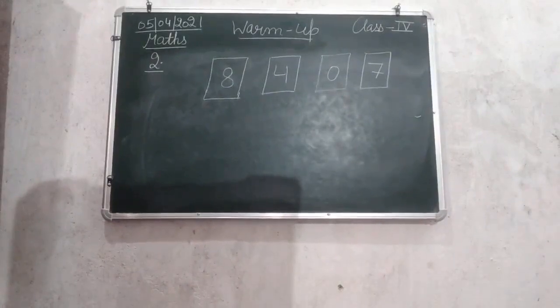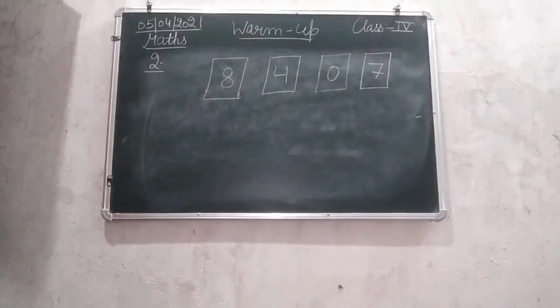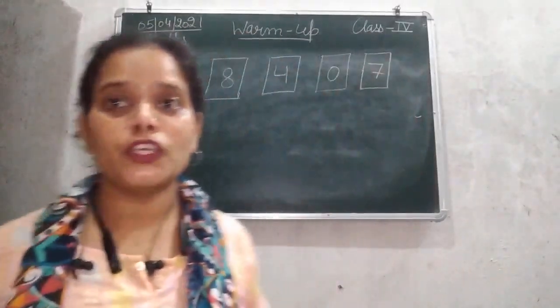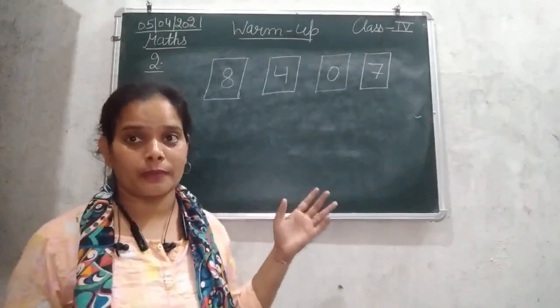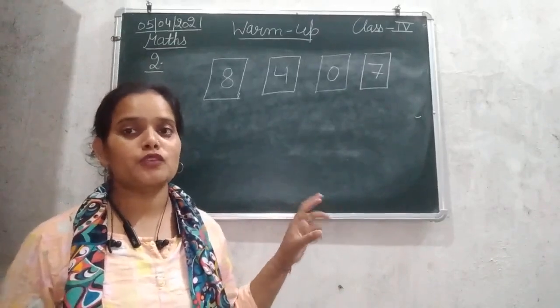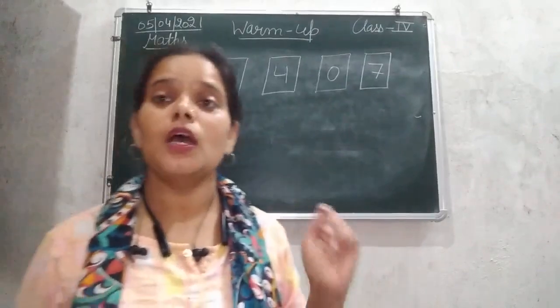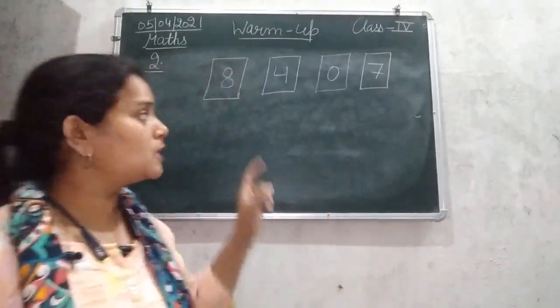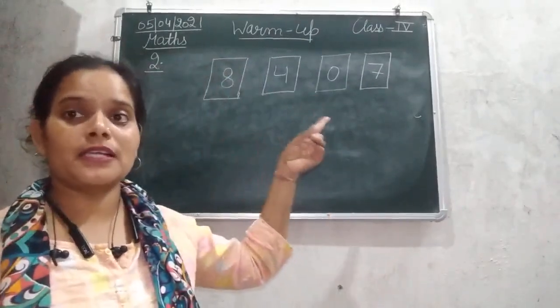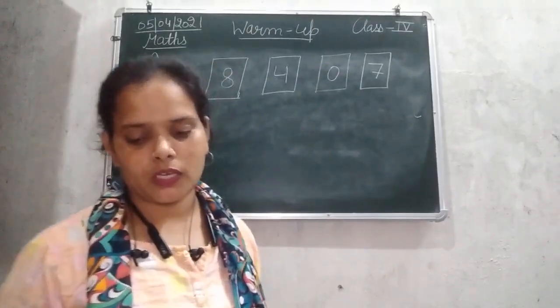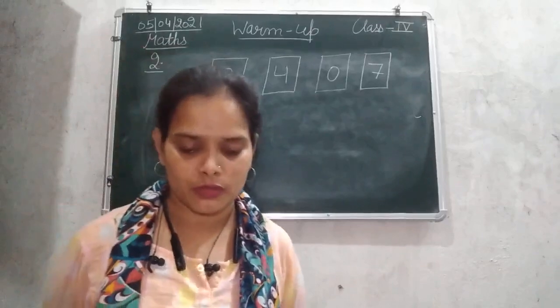Okay, so now what we are going to do next is, we are going to form a largest and a smallest number by using these 4 numbers from the cards. Here they have written the question also.